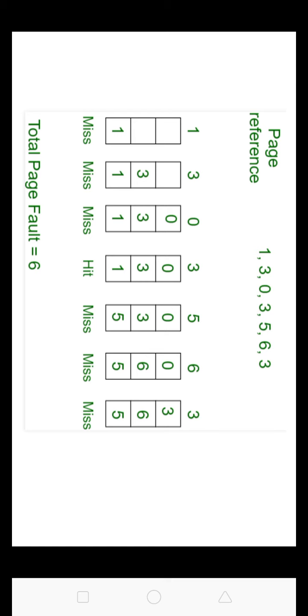When 5 comes it is not available in memory, so it replaces the oldest page, that is 1: 1 page fault. 6 comes, it is also not available, so it replaces the oldest page, which is 3: 1 page fault. Finally when 3 comes it is not available, so it replaces 0: 1 page fault.